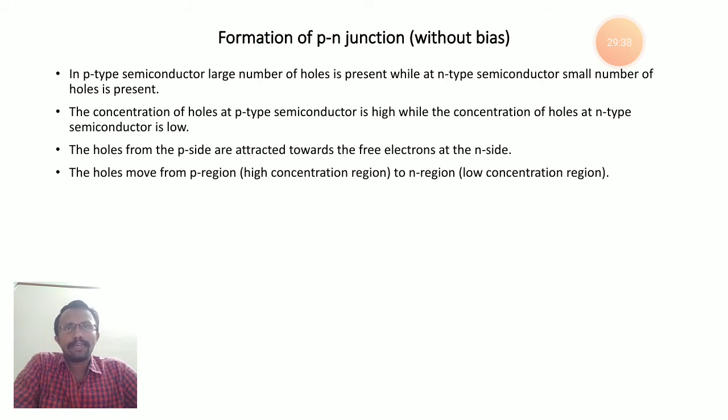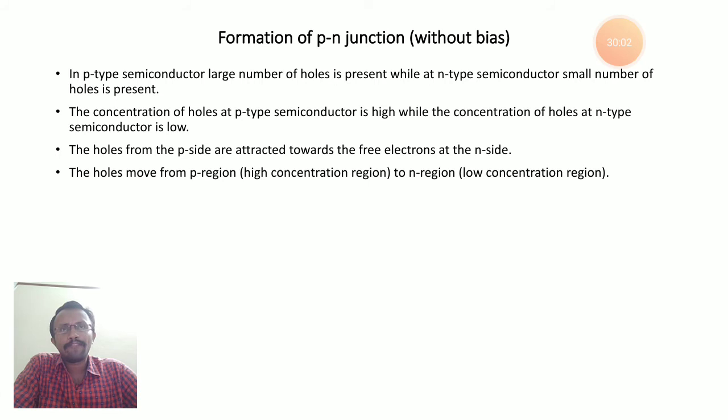Whereas in n-type material, the same point applies: the free electrons move from the n region, where the electron concentration is high, to the p region, where the electron concentration is low. Here the hole concentration is high in the p region and low in the n region.